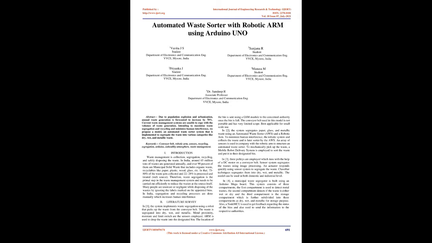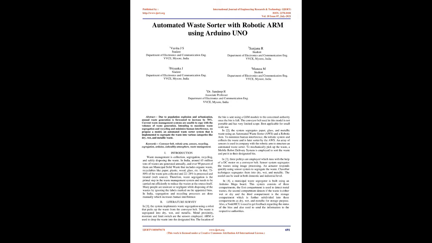In 2, the system segregates paper, glass, and metallic waste using an automated waste sorter, AWS, and a robotic arm. To minimize human interference, the robotic system collects the waste and it is later sorted by the AWS. An array of sensors is used along with the robotic arm to structure an automated waste sorter. To mechanically pick up the waste, a mobile robot delivery system is employed to sort the waste and put it